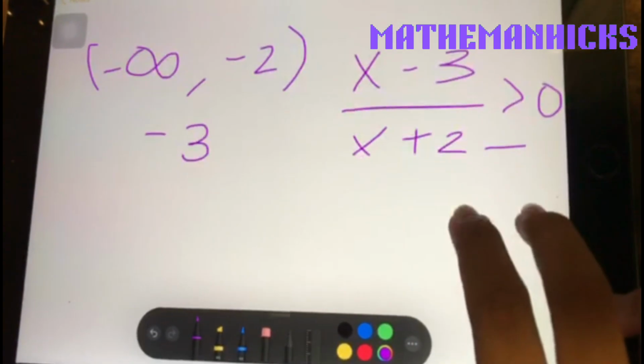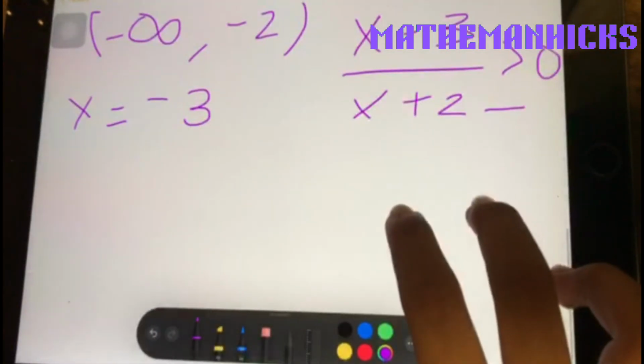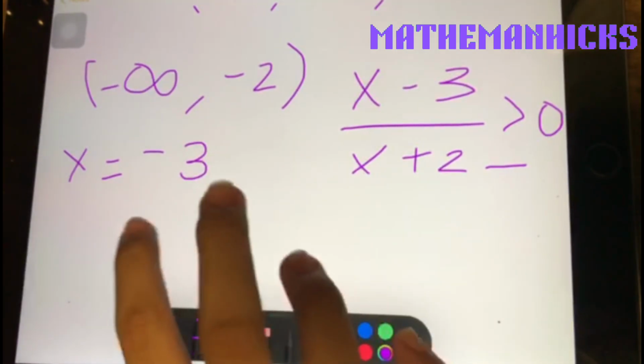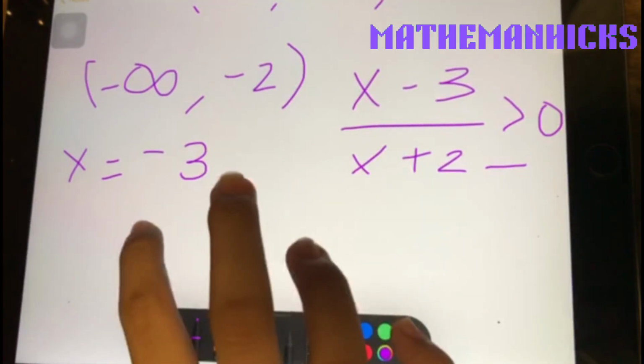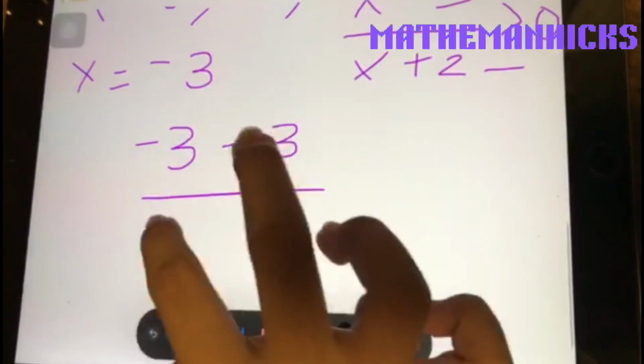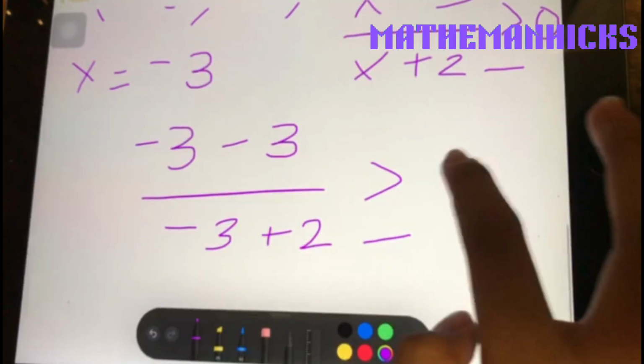So x is now equal to negative 3. Replace the x's with negative 3. So now, (negative 3 minus 3) over (negative 3 plus 2) greater than or equal to 0.